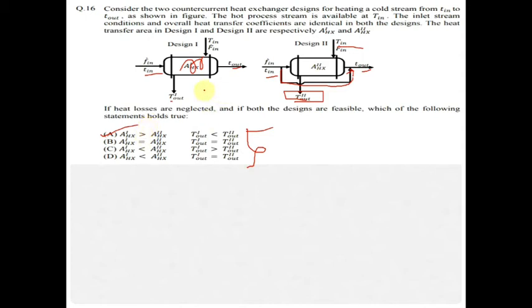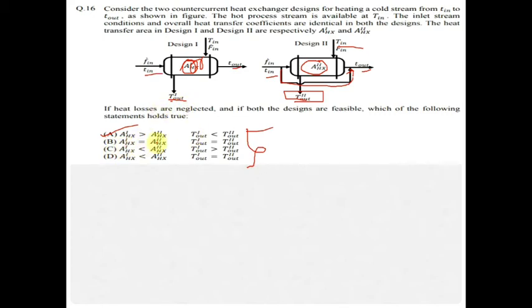But there is one problem. Area for both are not the same. So if area 1 is more, then T out 1 will be more, because the more the area, the more the heat exchange, and the less the temperature.